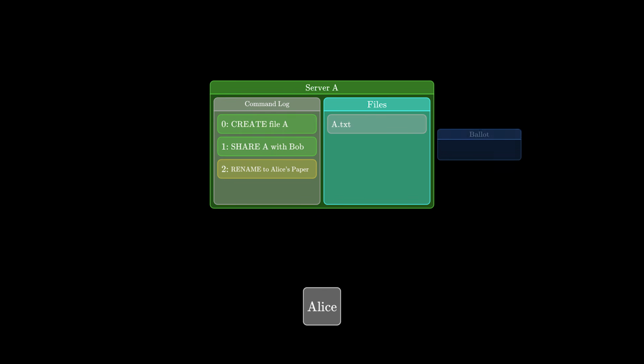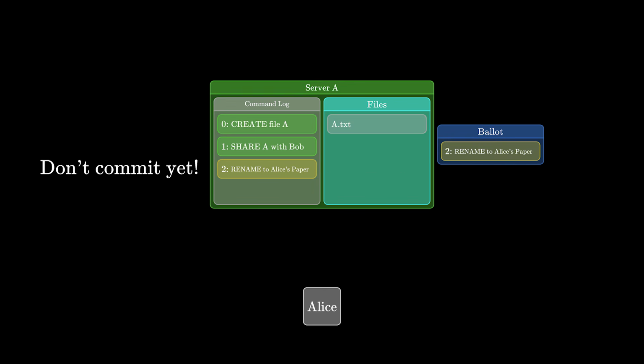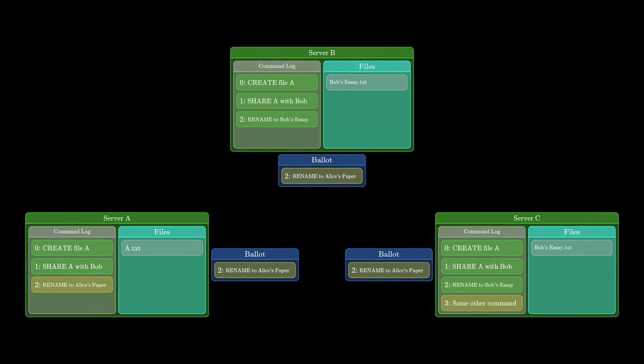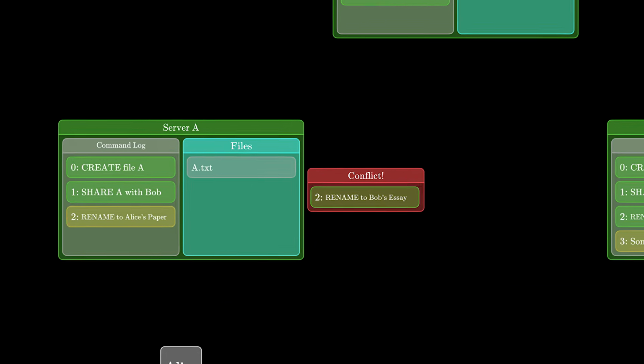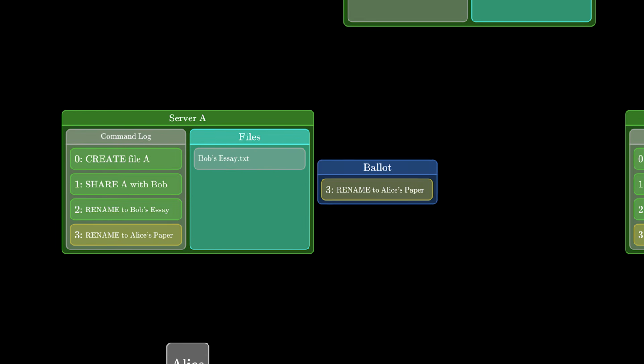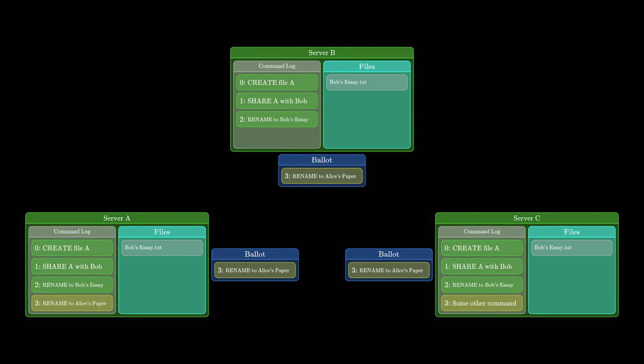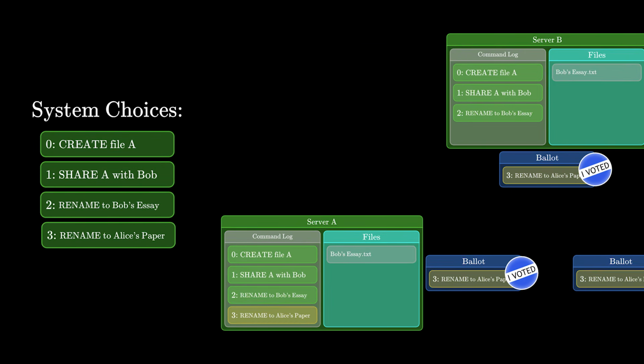Then it proposes a ballot saying, hey, I want to set the command at slot 2 to be this rename command. Server A doesn't commit the command quite yet. First, it has to send the ballot out to check if the system has already chosen a command for slot 2, in which case it should update its own log and file system and retry the ballot with slot 3. If an absolute majority of the servers accept the ballot, then we say the system has chosen that command for slot 3. The system should never choose a different command for this slot ever again.